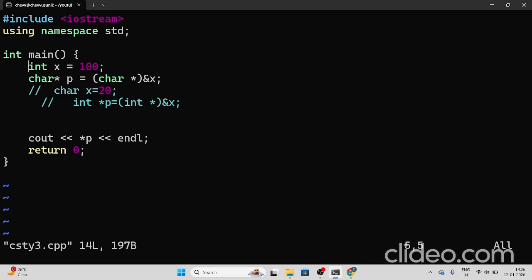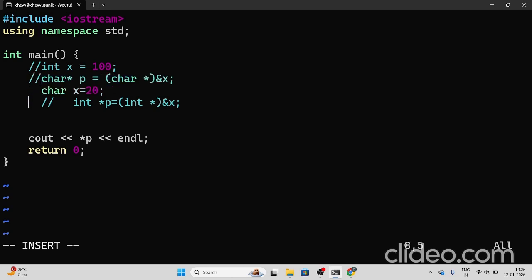Let's see one more example of the same kind. Here we assign one character variable the data 20, and there is one integer pointer p, and we externally mention it as integer data. Actually, a character has only 1 byte of data, but we are trying to access 4 bytes. The remaining 3 bytes could be data of another variable or garbage data, whatever it may be. We cannot expect anything. Let's see what it gives.